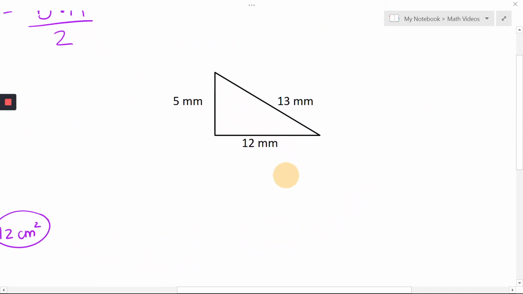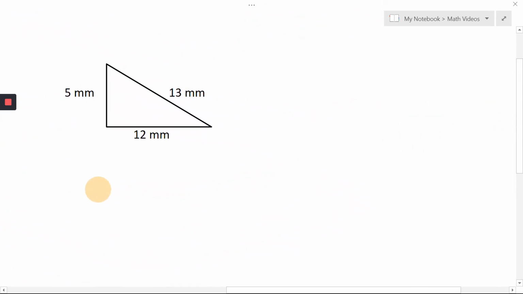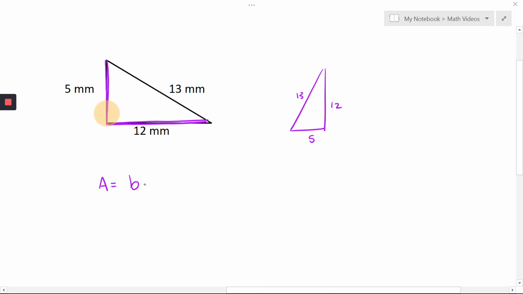Now looking at our second example, here base and height doesn't matter. This one could be your base and this could be your height if you're looking at it like this, where this was your 5 and your 12 and your 13. Or as it's laid out now, the bottom could actually be your base and this could be the height. It doesn't matter because in our area formula, we're multiplying the two together.